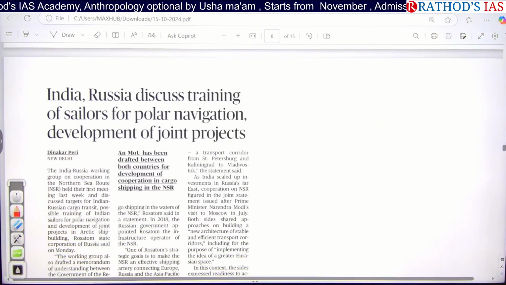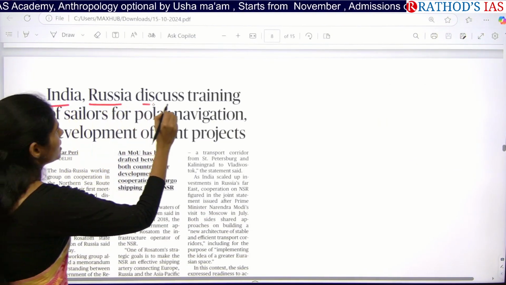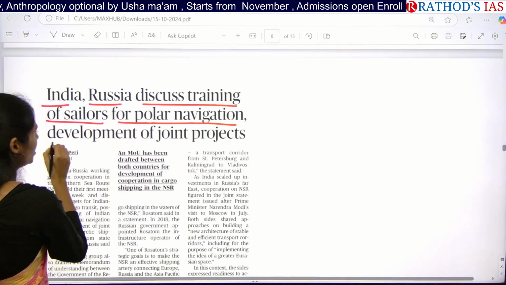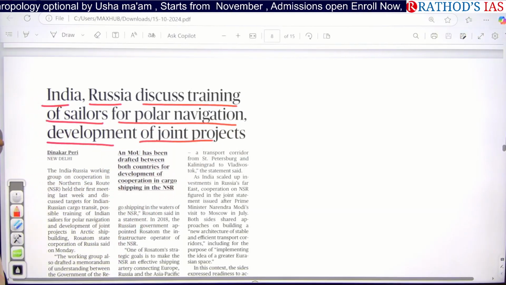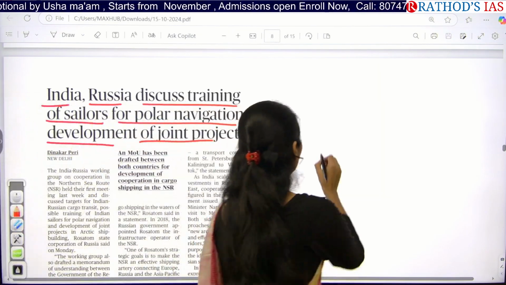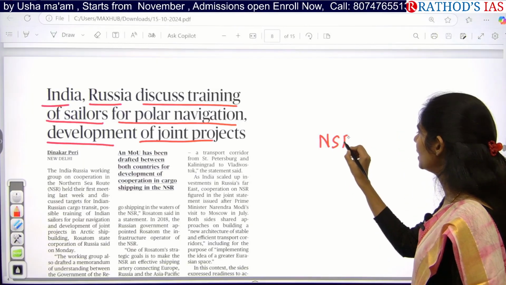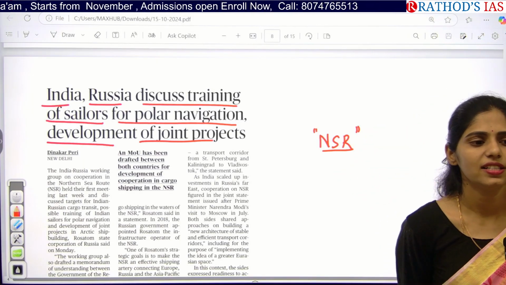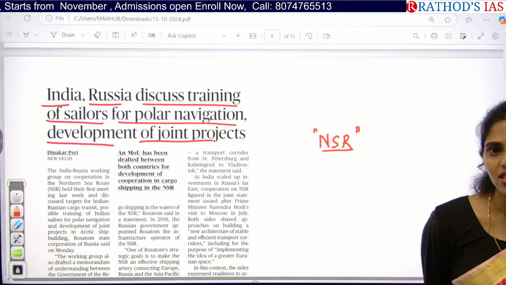And see this article: India, Russia discuss training of sailors for polar navigation, development of joint projects. So what is this article talking about? Do you know about this NSR? Any idea about this NSR? NSR. Yes, Northern Sea Route.